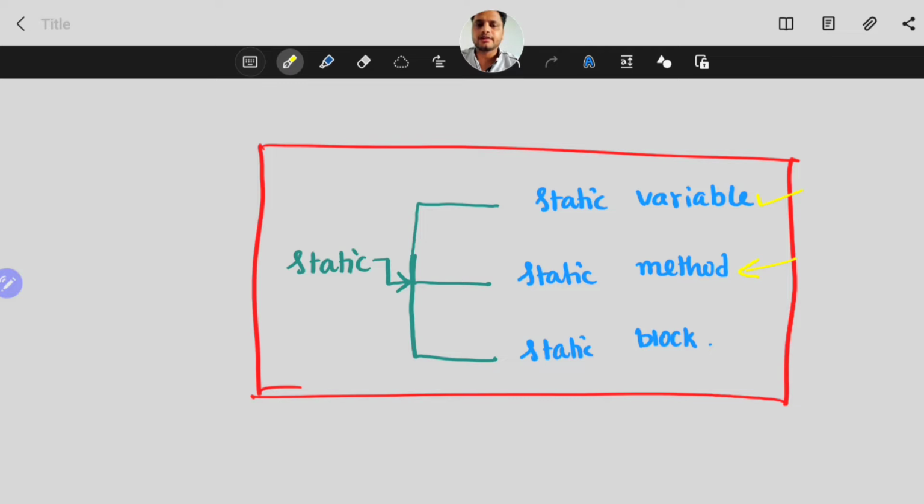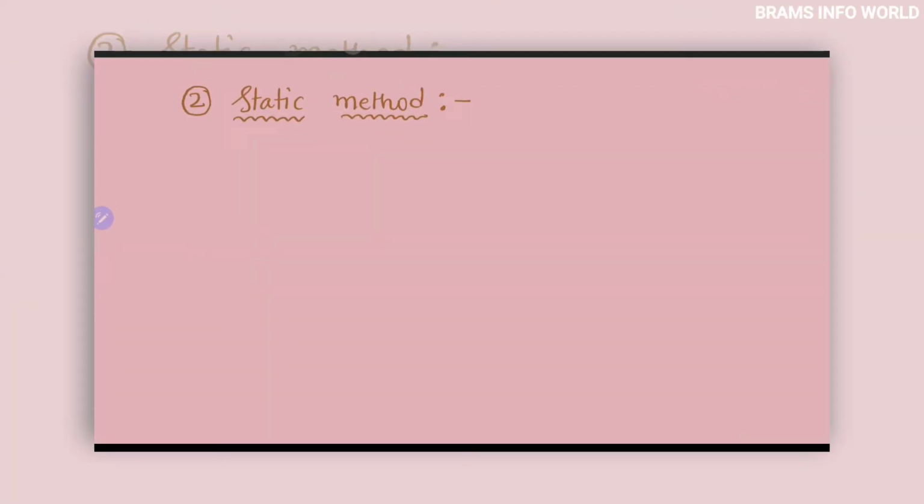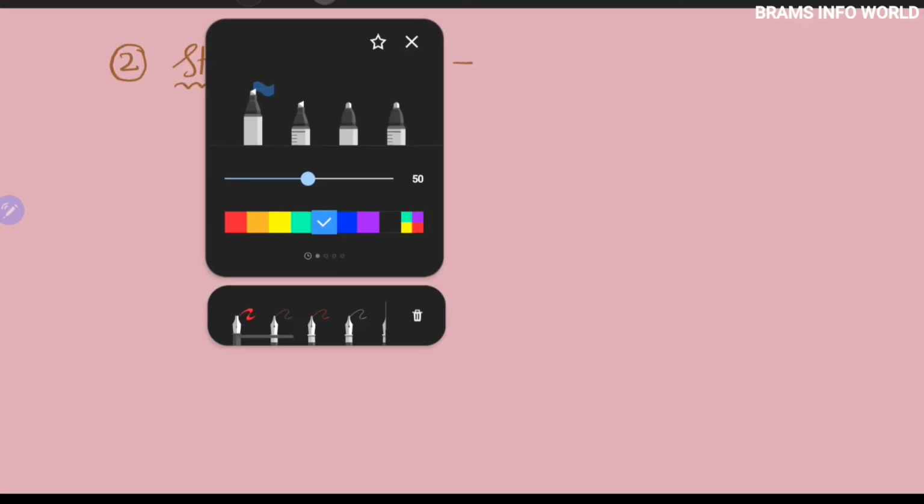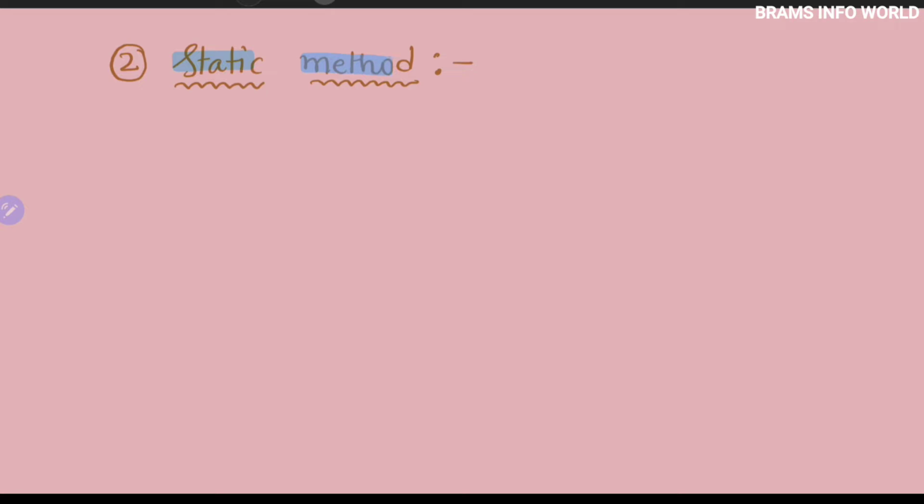In this video we are going to talk about what a static method is. Let us talk about the concept of a static method. So what is a method? A method is nothing but something that executes one kind of task in a program. A static method means a method defined inside of a class with the static keyword.